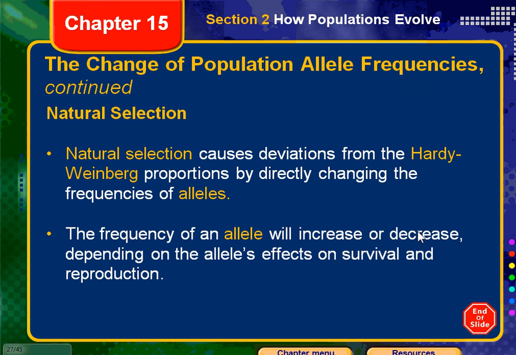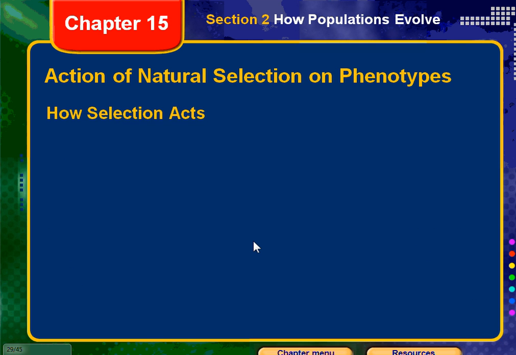All right, so natural selection, this should be a good review. Natural selection does cause deviations from the Hardy-Weinberg proportions by directly changing the frequency of alleles. The frequency of an allele, how often these alleles occur, will increase or decrease depending on the alleles' effects on survival and reproduction. Remember, that's what natural selection is. It is basically fittest of the survivors. Those that are best suited to the environment are going to be able to reproduce, thus passing on their alleles. We're going to go ahead and move on to that.